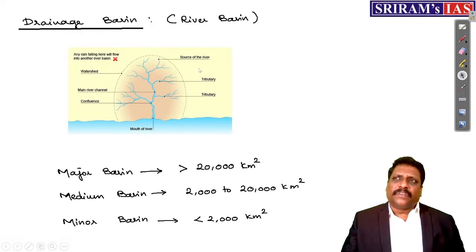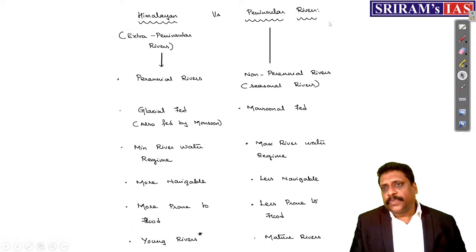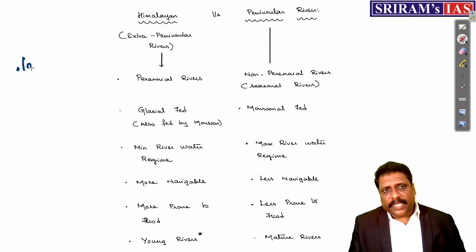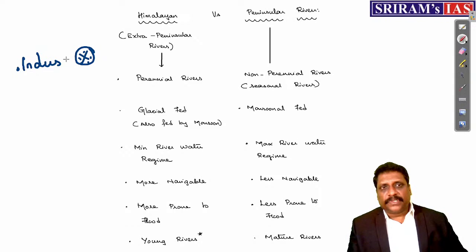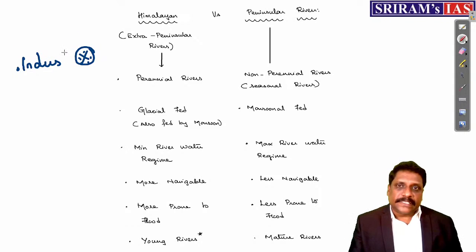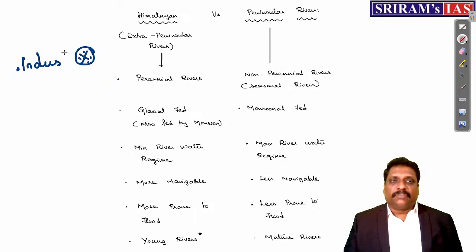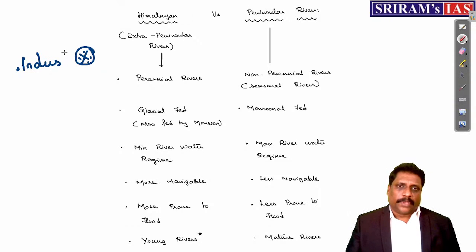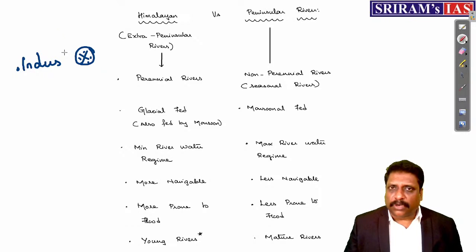Now, my dear friends, this pattern of drainage and all, I have outright left it. But let me tell you, for examination purposes, I will give you the rivers that are important. Obviously, Indus. Again, I believe that Indus this year is also going to be important. Only 7 rivers I am giving you. Why is Indus important this year? Because the Indus Water Treaty is recommended to be amended again. The 1960s treaty is recommended for further amendment. If that is the case, Indus along with its tributaries and distributaries is going to be very, very important for me this year.